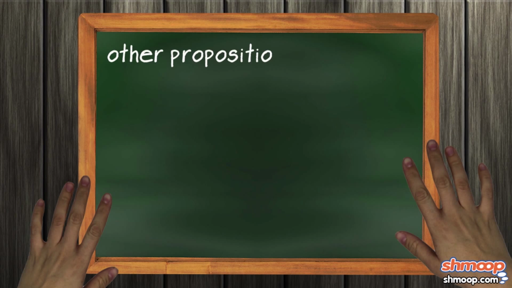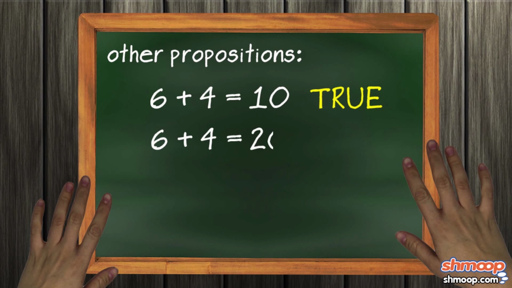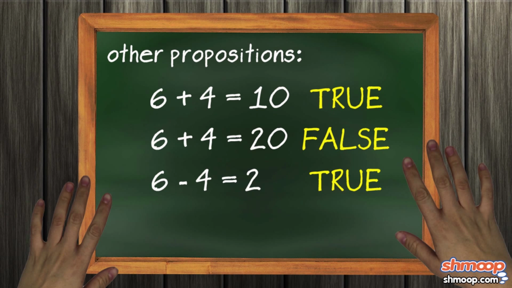So, some other propositions. 6 plus 4 is 10. True. 6 plus 4 is 20. False. 6 minus 4 is 2. True. 6 minus 4 is infinity squared. Very false. Okay, so that's propositions.